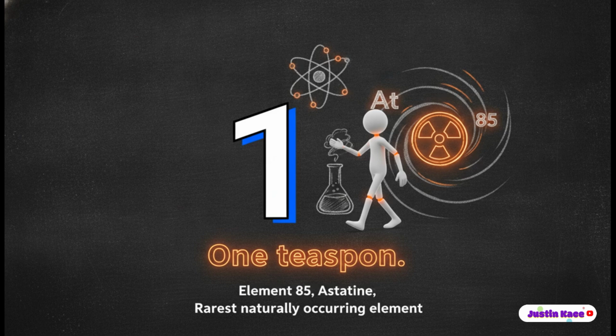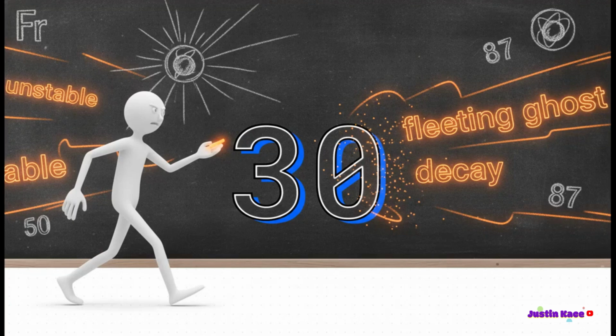It is the absolute rarest naturally occurring element. And get this, if you somehow magically managed to gather a teaspoon of it in one place, it would instantly vaporize itself because of its own intense heat and radioactivity. Or how about francium, element 87? At any given moment, across the entire massive bulk of planet Earth, there is less than 30 grams of francium in existence naturally. It is so incredibly unstable, flashing into existence through radioactive decay and then just disappearing exactly as quickly. It's literally a fleeting ghost in the machine of the universe.